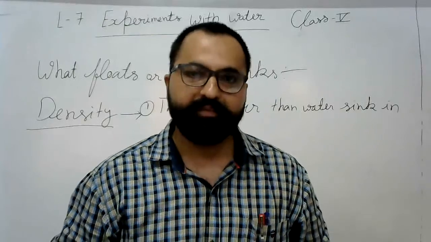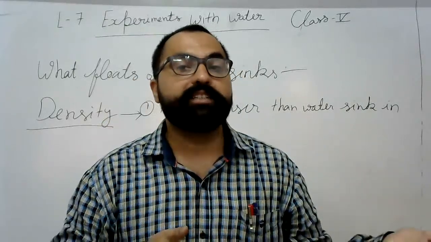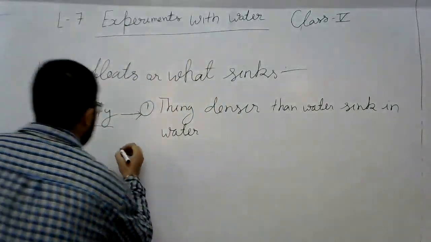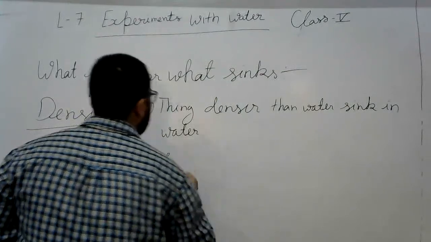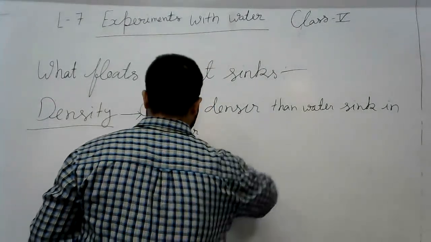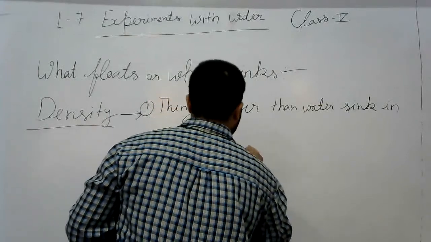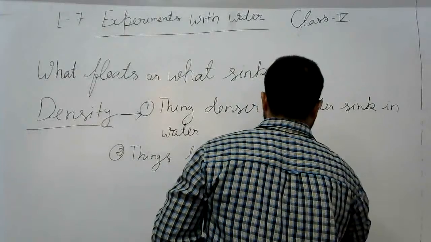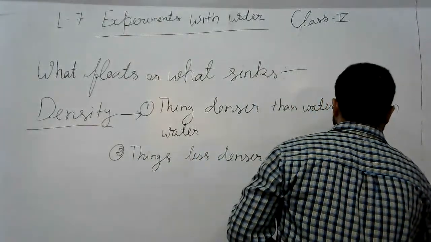Got it? Okay, so things less dense than water float over it. Second one: things having less density, less dense than water, float over it.